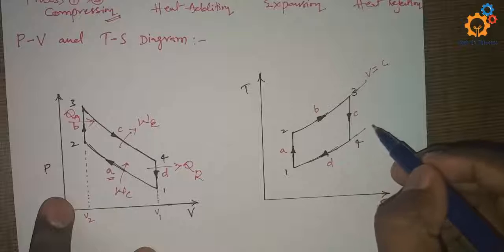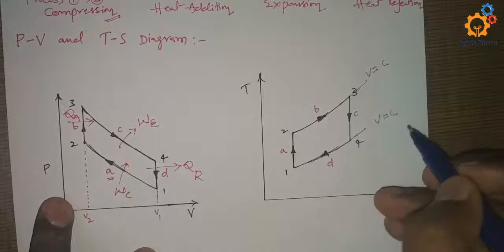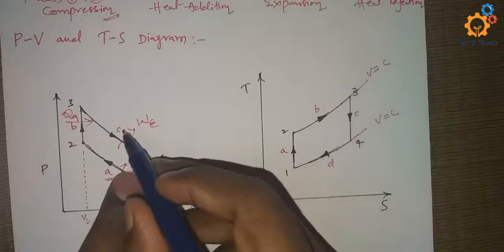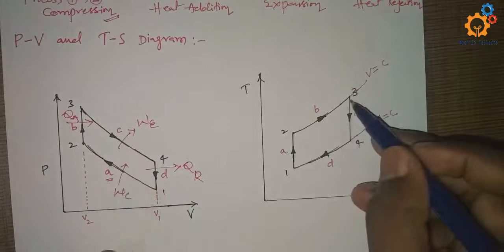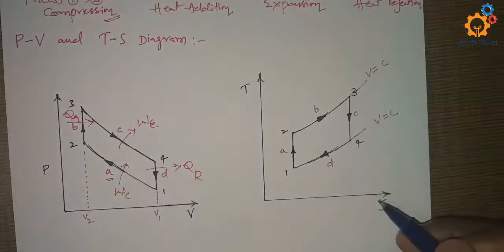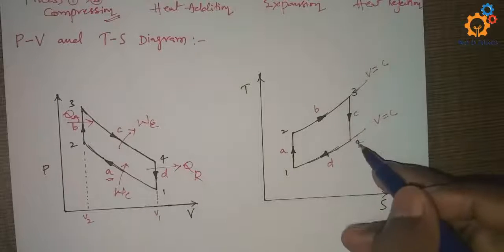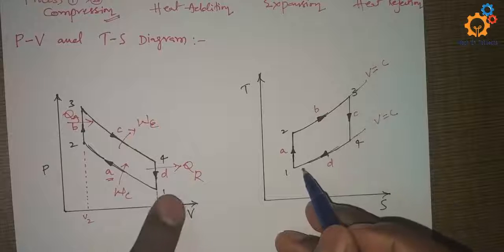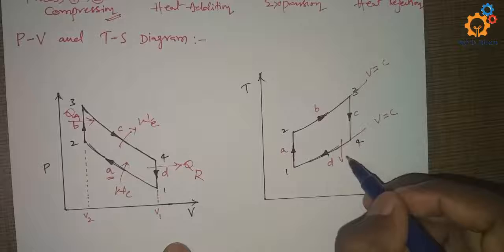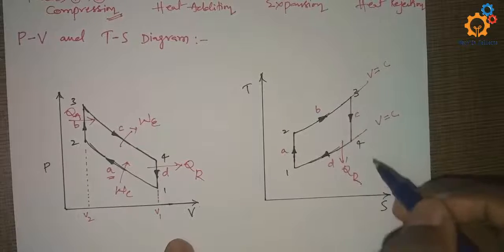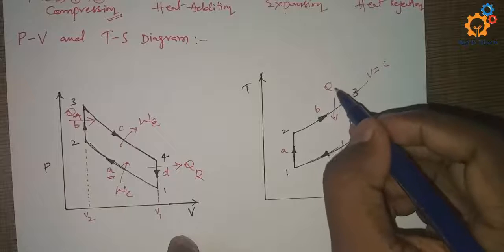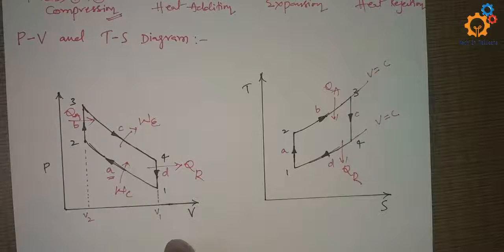This is also constant volume. Process 3 to 4 is reversible adiabatic expansion, which is again an isentropic process. From 4 to 1 it is the constant volume heat rejection process, where heat will be rejected, and from process 2 to 3 heat will be added into the system, that is QA.